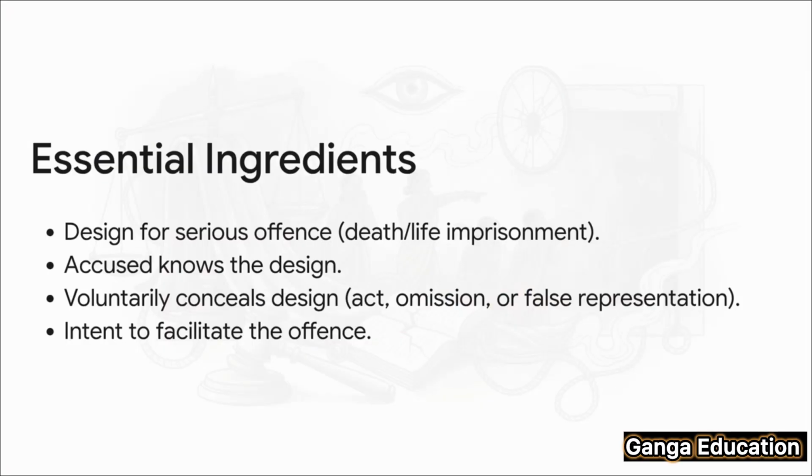First, there has to be a design, which just means a solid plan to commit a serious offense. Second, the person accused must have knowledge of this plan. Third, they have to voluntarily conceal it. Now, this can be done by doing something, by not doing something you're supposed to do, or even by lying and giving false representation. And fourth, their intention has to be to make the crime easier to commit.